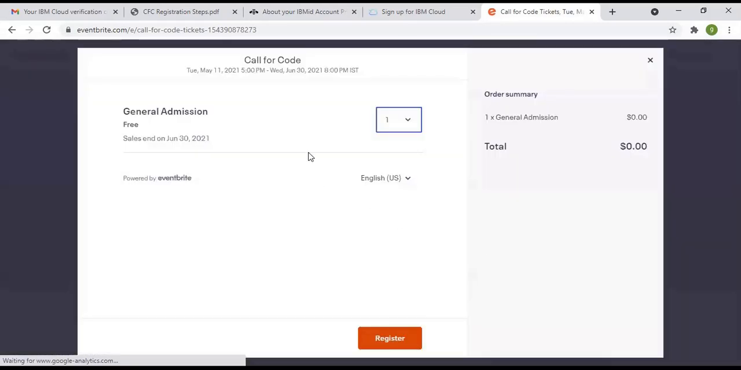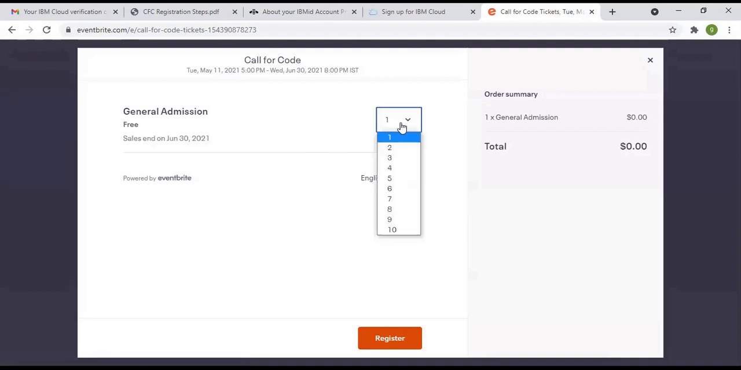So please select here the number of tokens you want. Here we will be attending as a single person, single user. So please select one. Okay, so please click on the register.